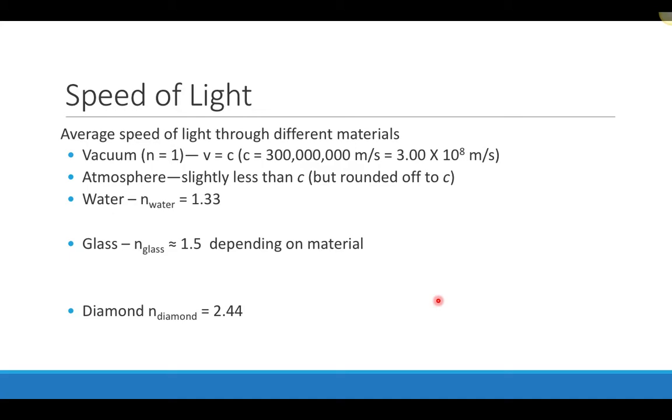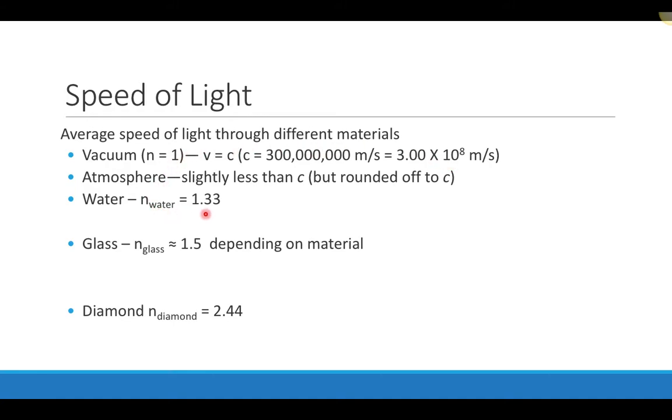So just to give us some ideas of what the speed of light is in different materials: in a vacuum, of course, that's the vacuum of space, the speed of light travels at a particular speed. That's our constant value, 3 times 10 to the 8 meters per second. In our atmosphere, it's slightly less than the speed of light in a vacuum, but we always round it off. So essentially in air, we say that light travels at 3 times 10 to the 8 meters per second.